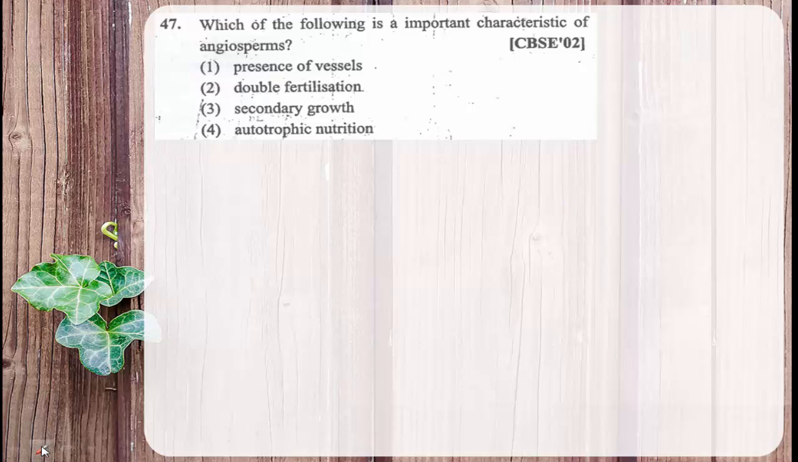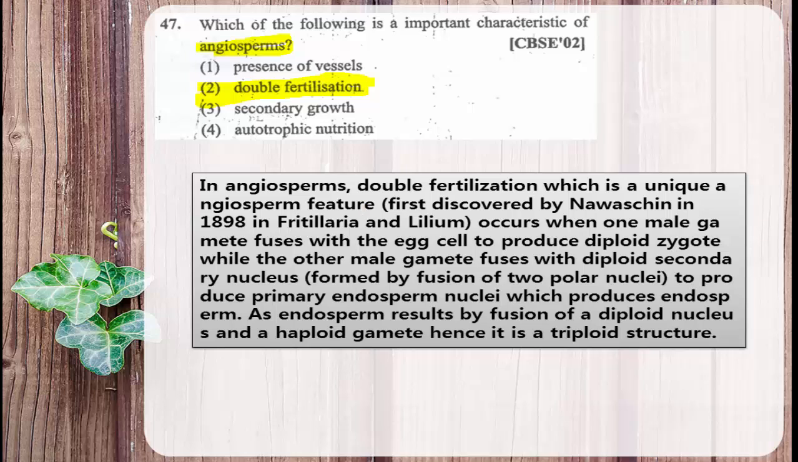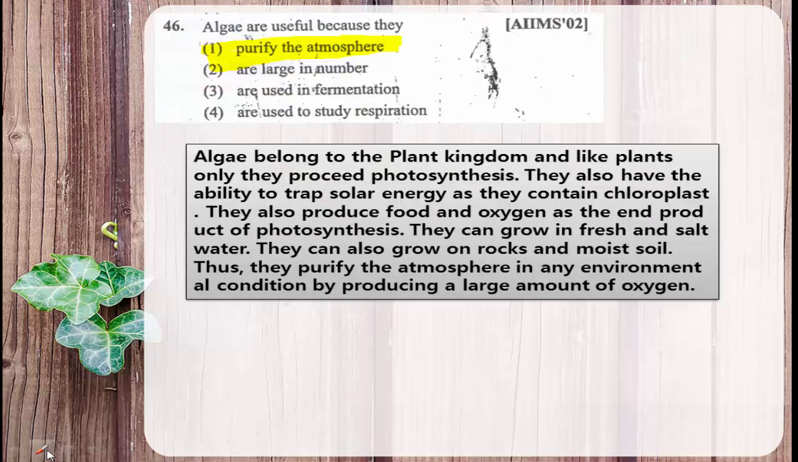Then what is the unique character? Which one is the unique character for angiosperms? And the answer is double fertilization. What is double fertilization? The pollen tube discharges two male gametes, and one male gamete fuses with the egg, which is the female gamete, and another male gamete fuses with the secondary nucleus. This is double fertilization, and its product is a triploid structure called the primary endosperm nucleus.